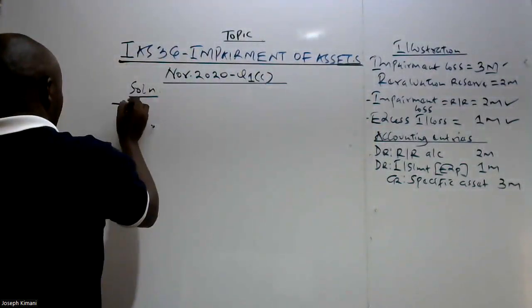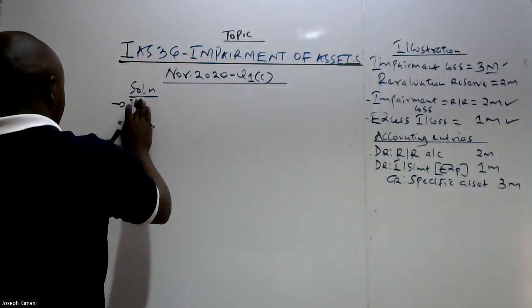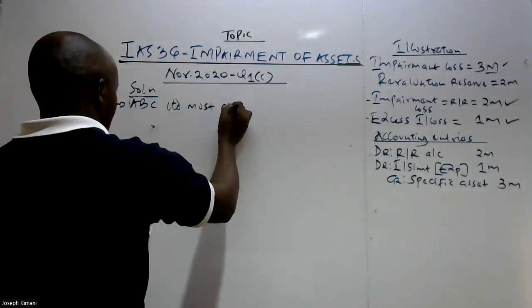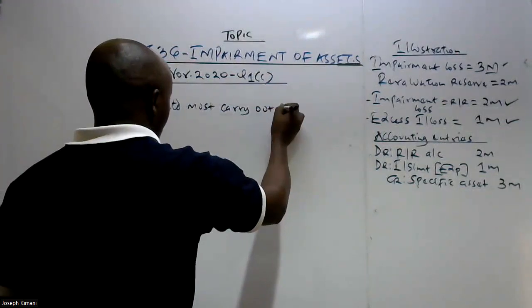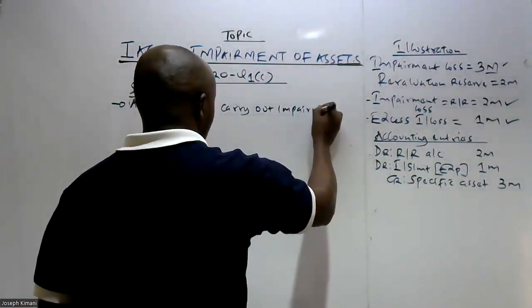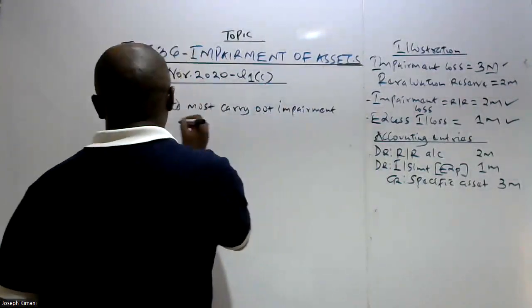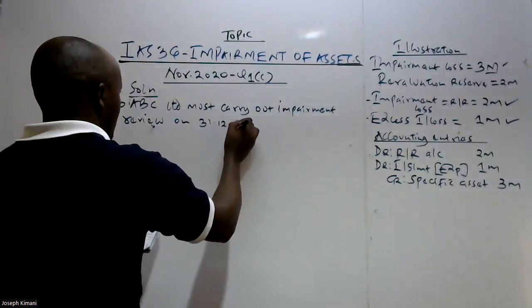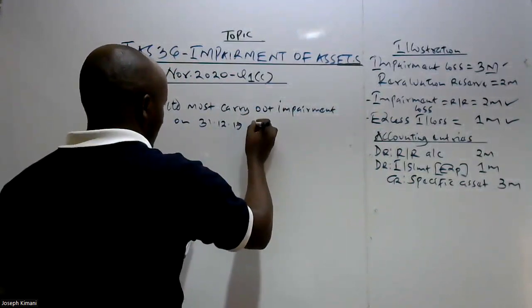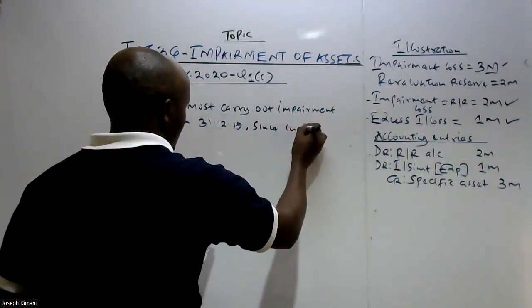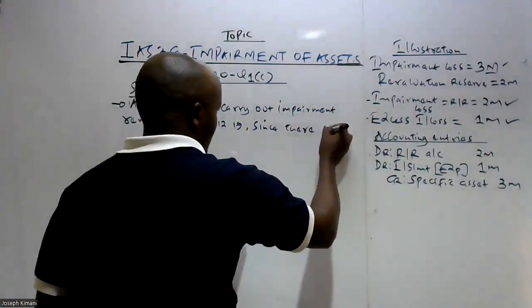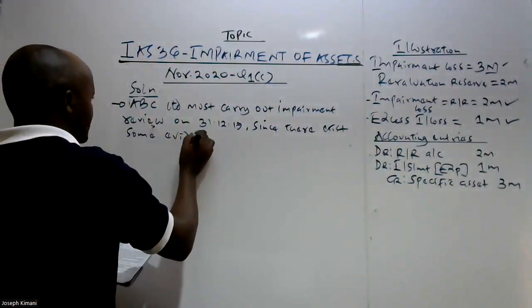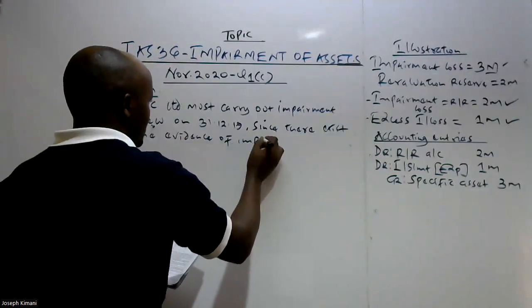So therefore, what we are supposed to say is that HC Limited must carry out impairment review on 31st of December 2019, since there exists some evidence of impairment.